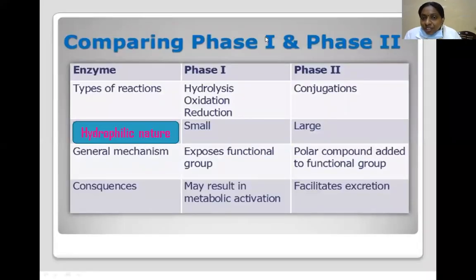Comparing phase 1 and phase 2 reactions, types of reactions. Phase 1: hydrolysis, oxidation and reduction. Phase 2: conjugation. The products are hydrophilic in nature. Phase 1 gives small polarity, while phase 2 gives a large amount of polarity. The general mechanism in phase 1 exposes the functional group, while in phase 2 a polar compound is added to the functional group. The consequence is metabolic inactivation, which facilitates excretion.